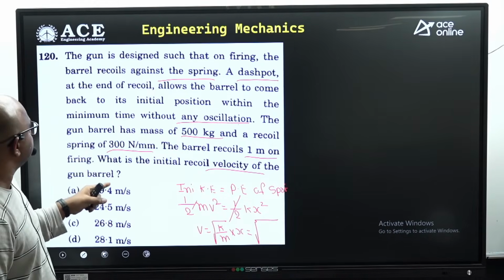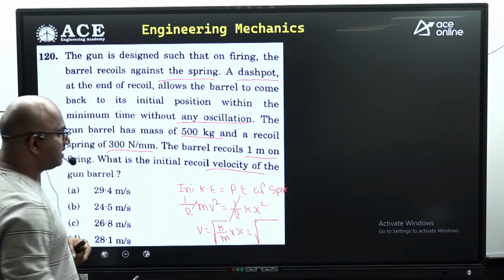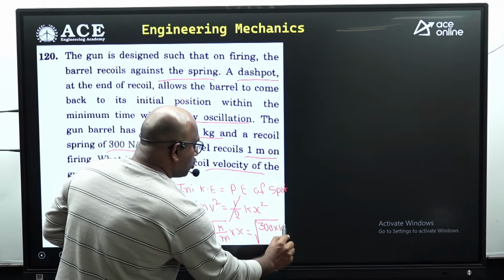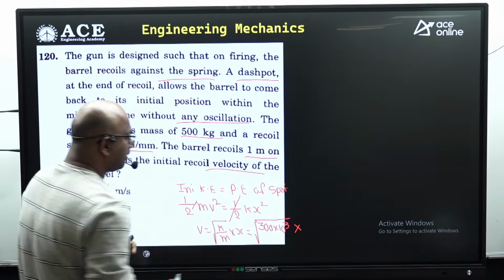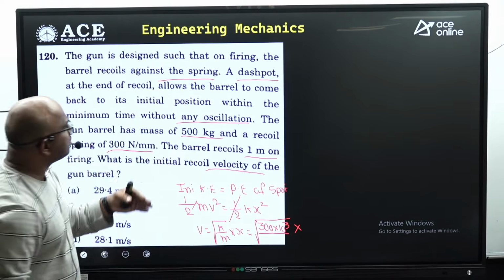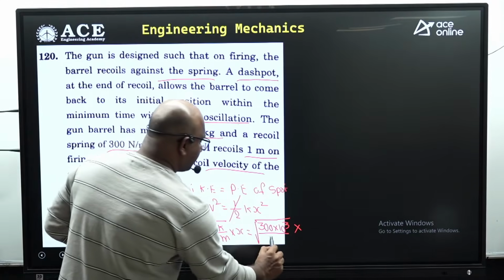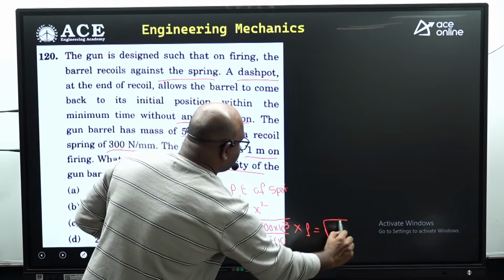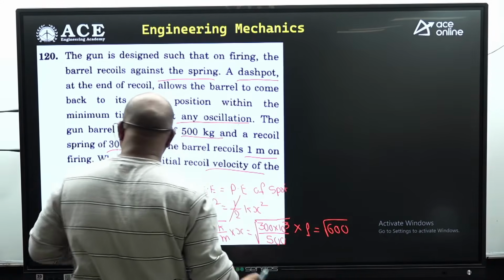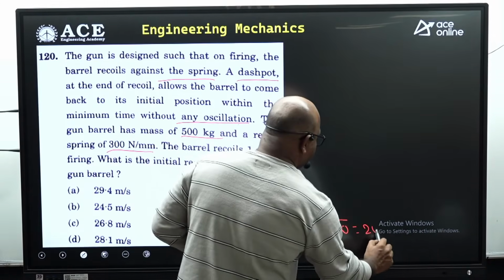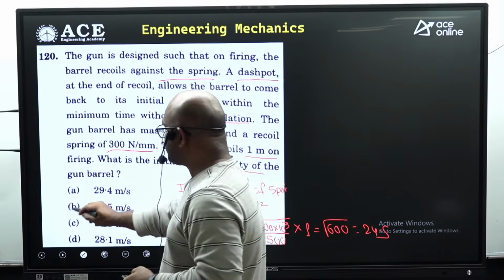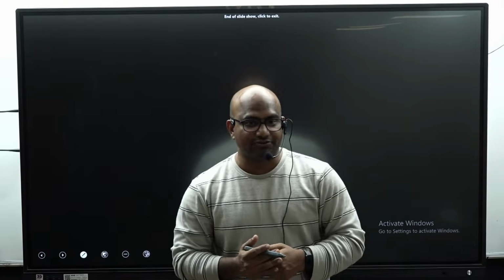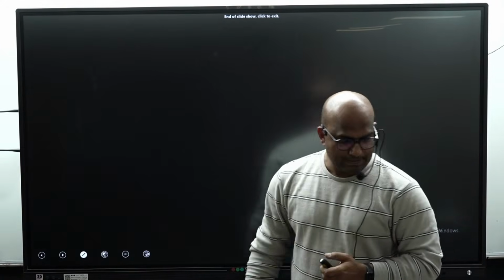K, how much is given? 300 Newton per mm means 300 into 10 cube Newton per meter. M is 500 kg. And x is given as 1. That equals square root of 600, which means 24.5. The right answer here is option B. I hope this is clear for you. Thank you.